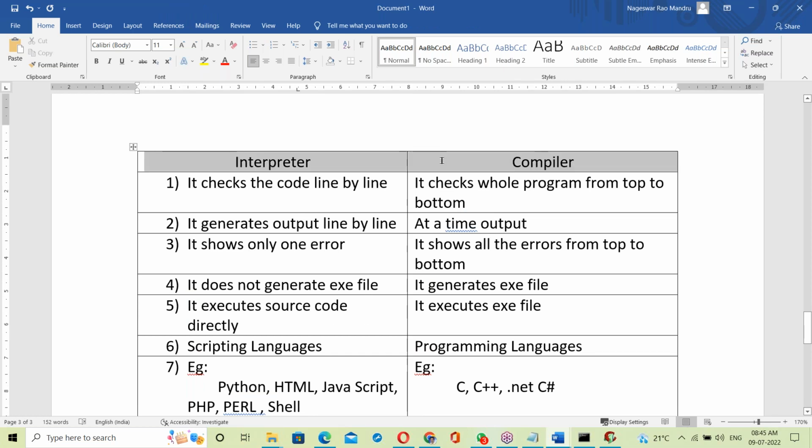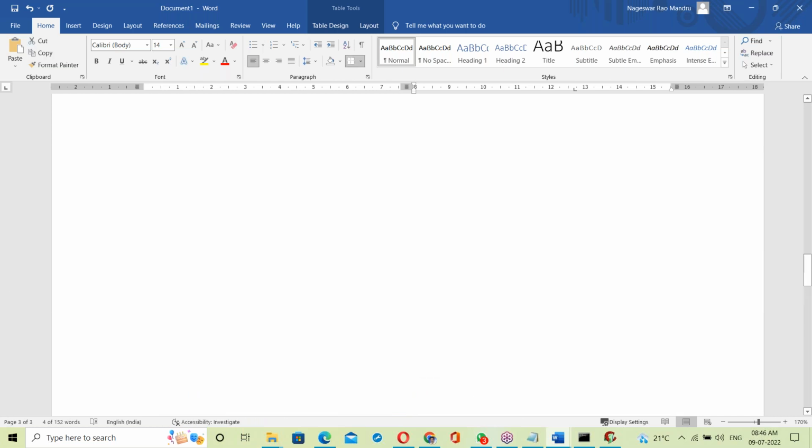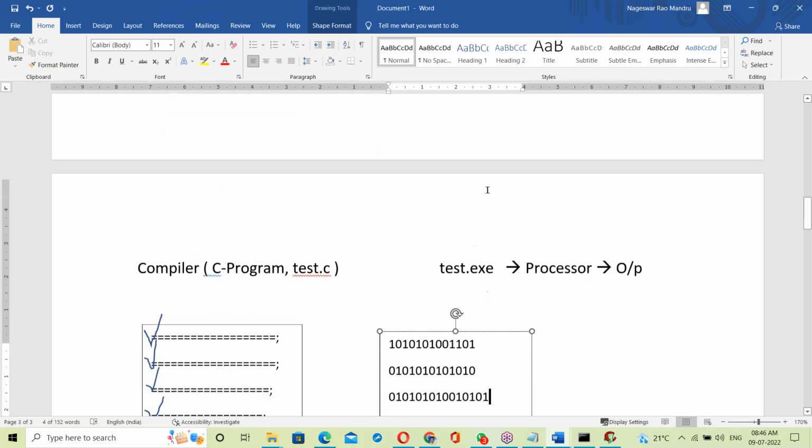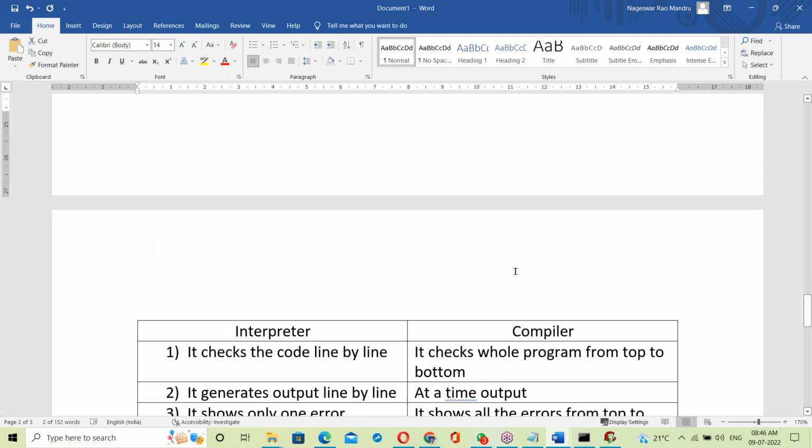See, the interpreter checks code line by line, but the compiler checks all the lines from top to bottom. The interpreter checks only one line at a time. Next, the interpreter generates output line by line. The compiler gives output at a time, because the exe file is generated and executed at a time.